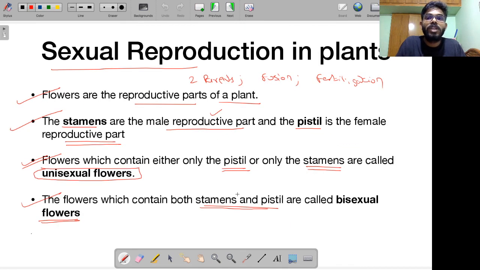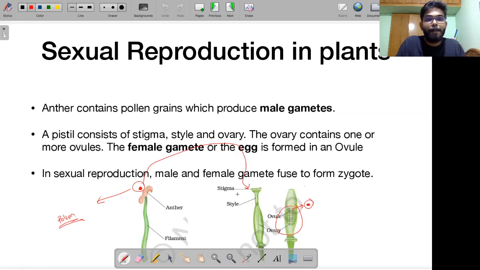Then we shifted to sexual reproduction in plants. I told you about the stamen, that is the male part, and the pistil, that is the female part. I told you if a flower has just a pistil or a stamen, it is called a unisexual flower. If it has both pistil and stamen, it is called a bisexual flower. I told you about the production of male gametes, which is nothing but pollen grains. Okay, pollen is produced. These are the male gametes, and you have the female gametes or the egg. Both of them have to fuse.